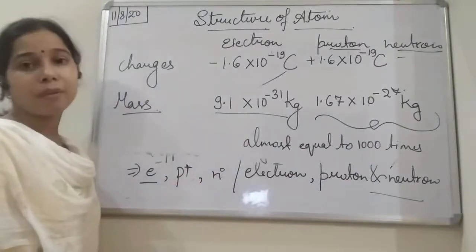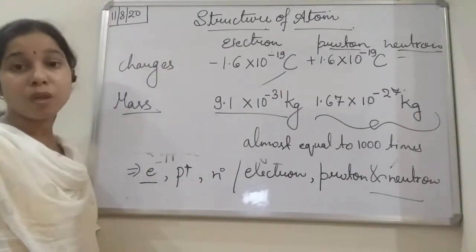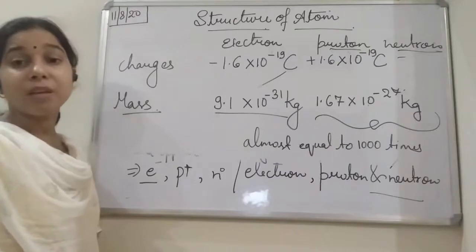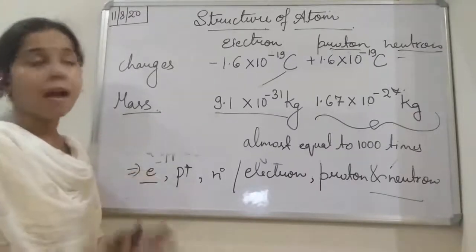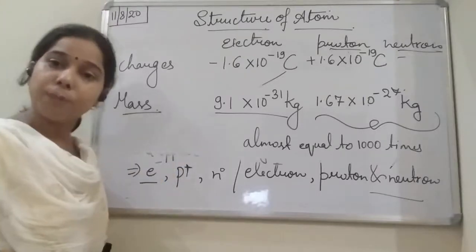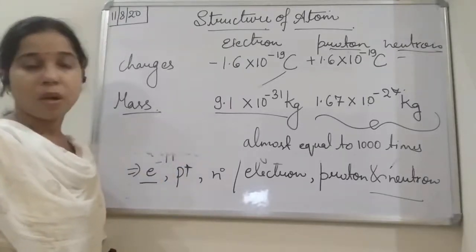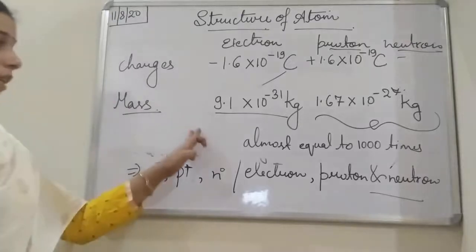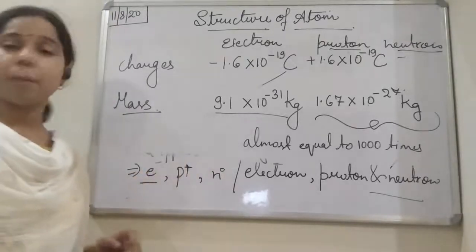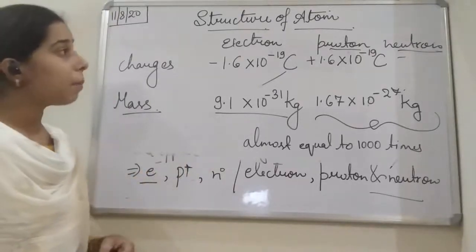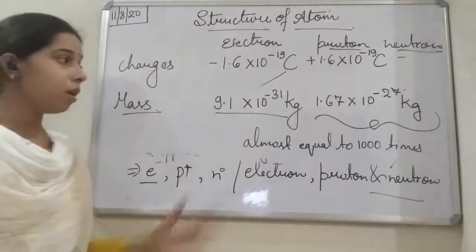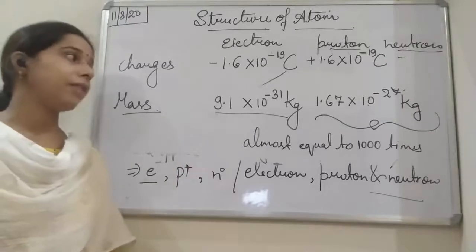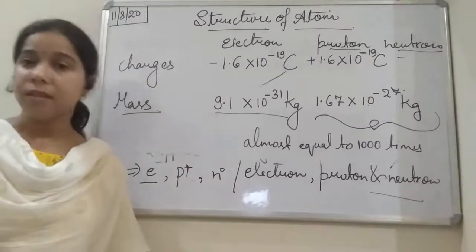That is why when you study the atom, student, you will find that we consider the mass of the electron as negligible compared to the mass of the proton and neutron. The mass of the electron is 9.1 into 10 the power minus 31 kg, and the mass of the proton and neutron is 1000 times more, that is 1.67 into 10 the power minus 27 kg.